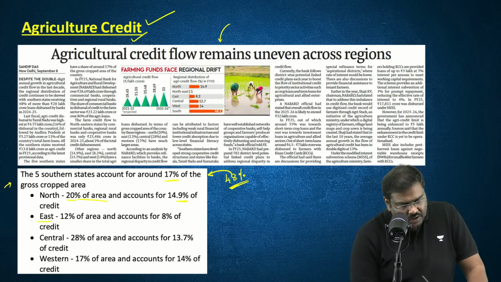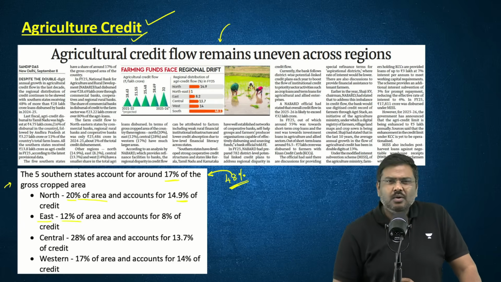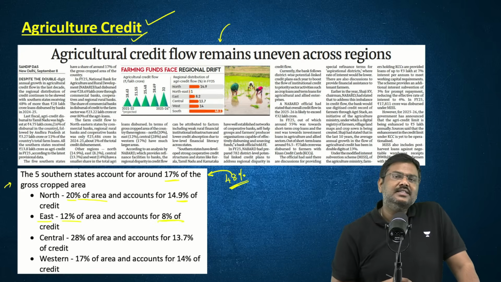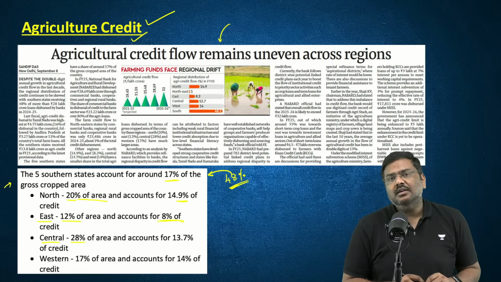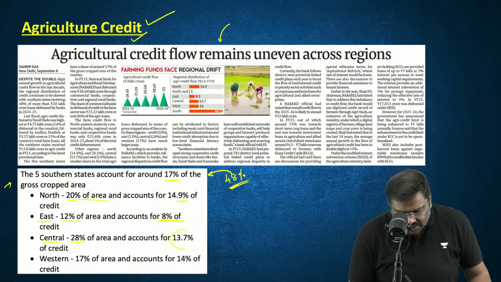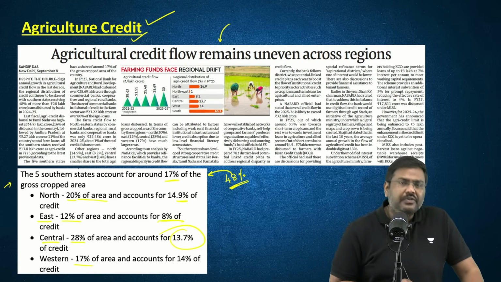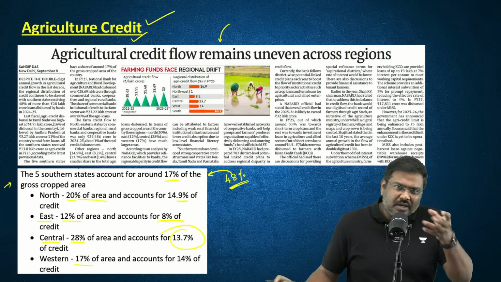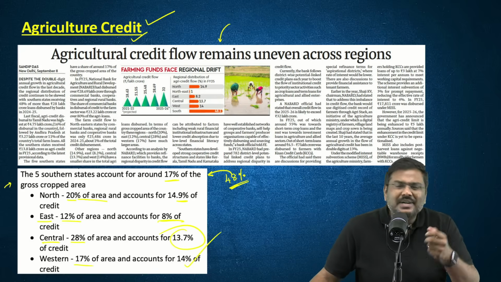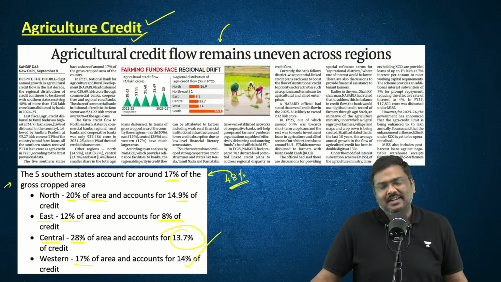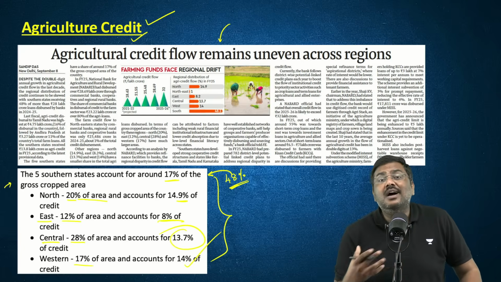East part of India accounts for 12% of the area that is under cultivation, but only 8% of the credit is accessible there. Central part of India, 28% of the cropped area, but accounts for 14% of the total agriculture credit. And the western part of India, 17% of the gross cropped area and accounts for 14% of the total agriculture credit. What is the inference that you need to draw from this kind of a data set?